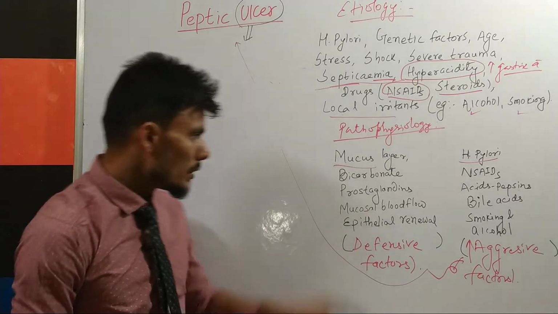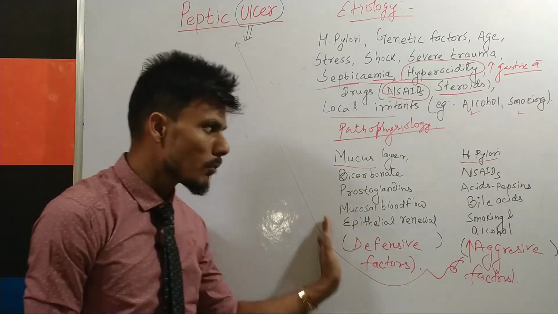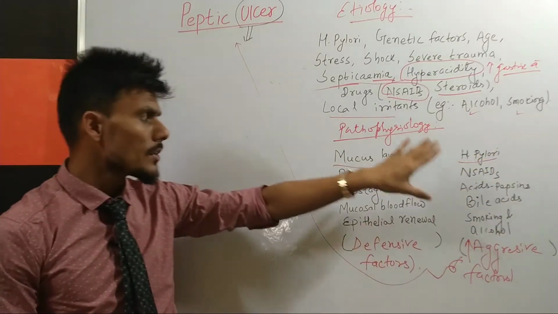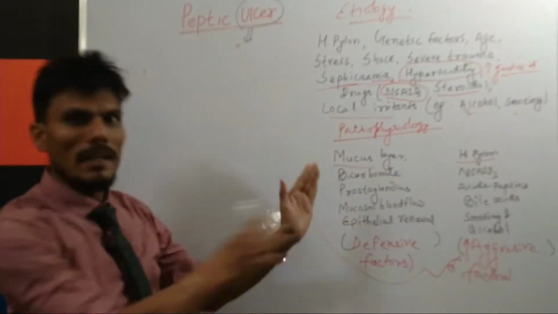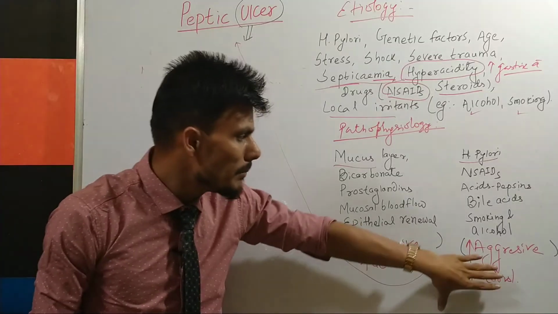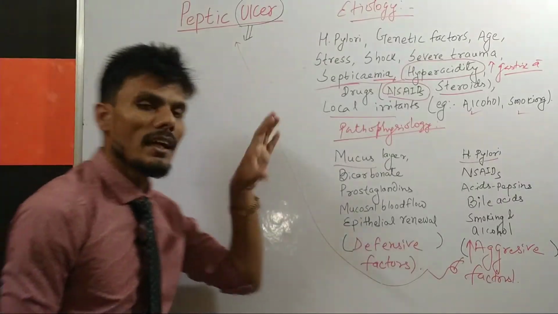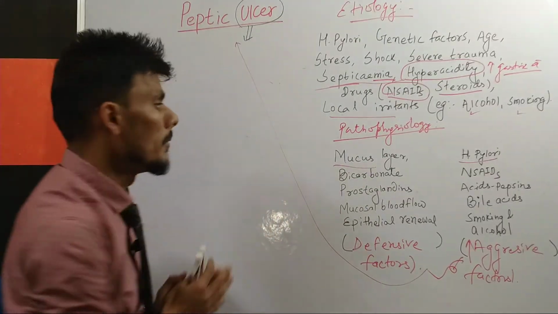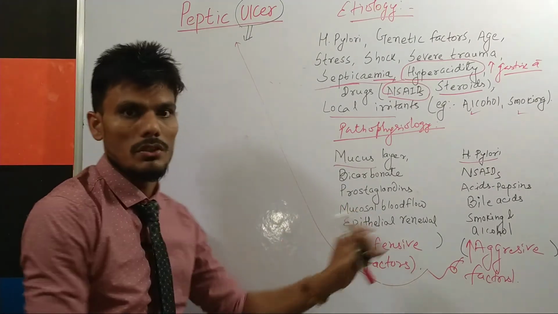So remember that all these are defensive factors, protecting the membranes of the stomach wall, whereas these are aggressive factors. If there is an increase in the aggressive factors, they will overcome the defensive factors and damage the cells and tissue of the stomach, leading to peptic ulcer. So this is your brief pathophysiology for peptic ulcer.